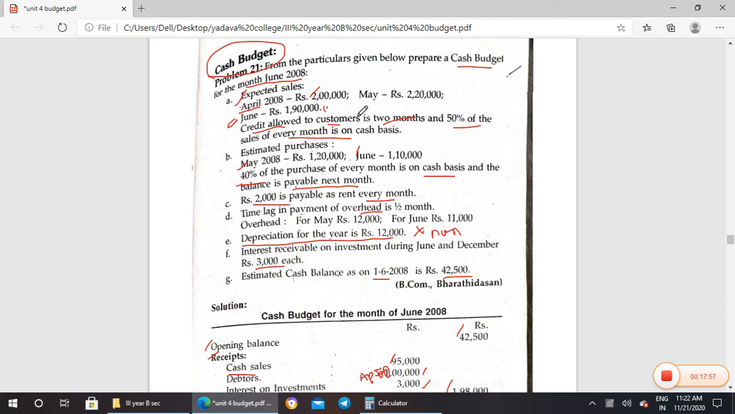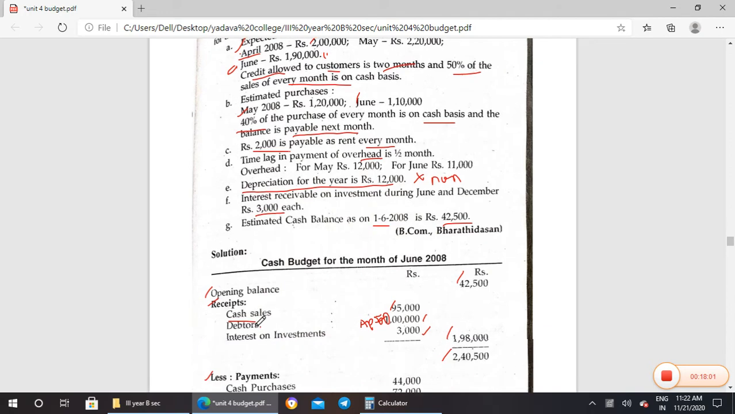Every month, in that month itself, they will pay 50% on cash basis. That's why they have prepared it as cash sales and debit sales. So debit sales of April. If we want to be more clear, we can write debit sales of April.